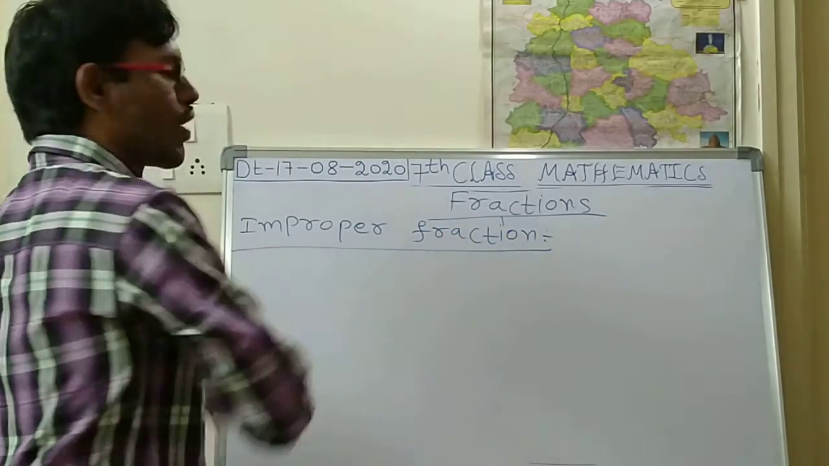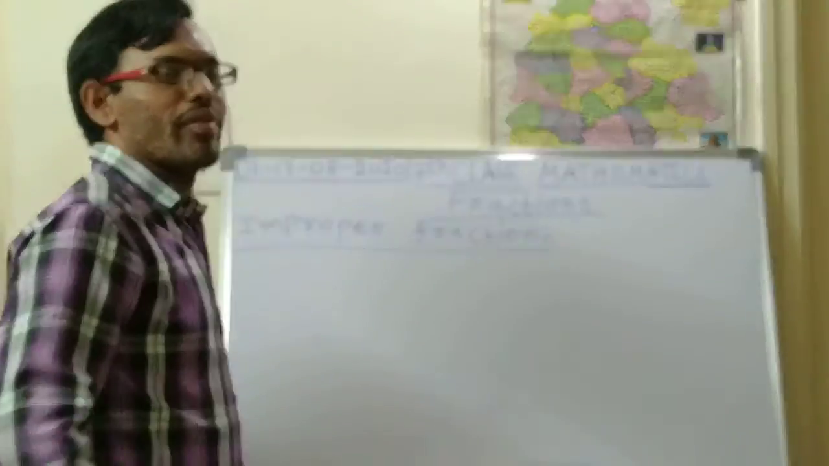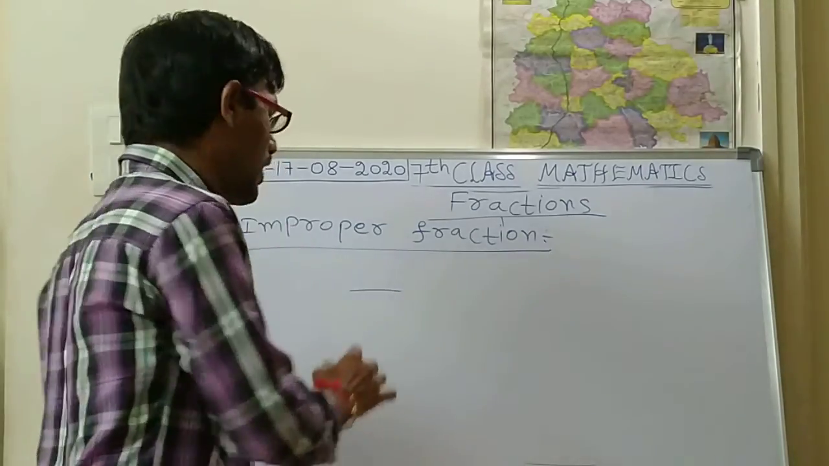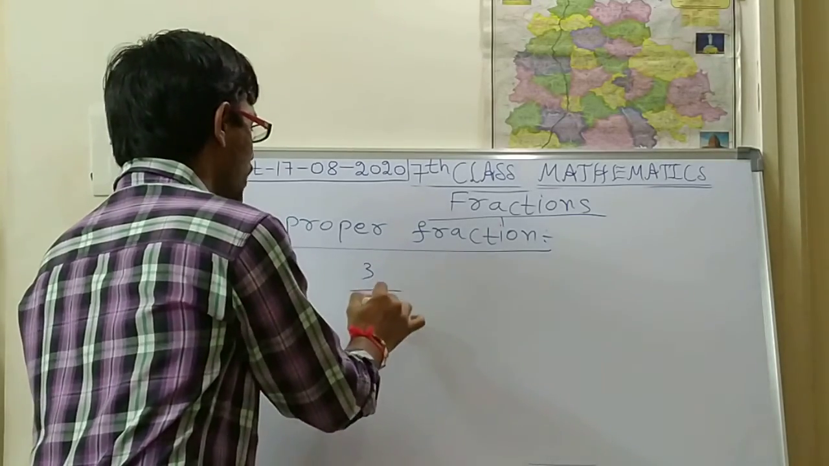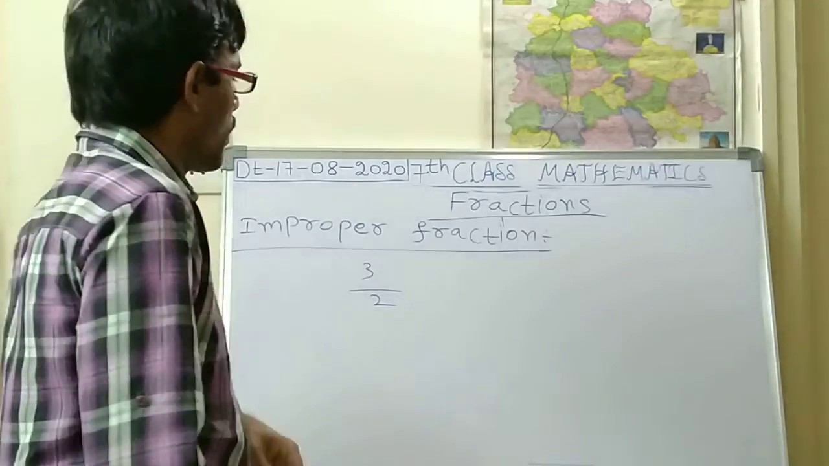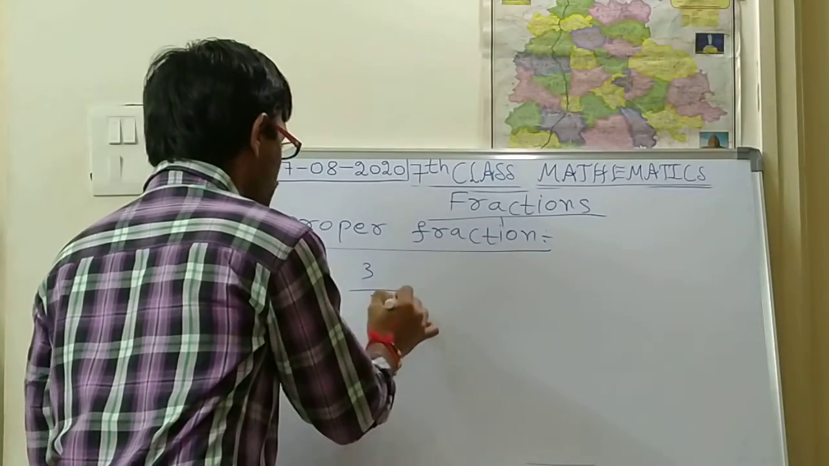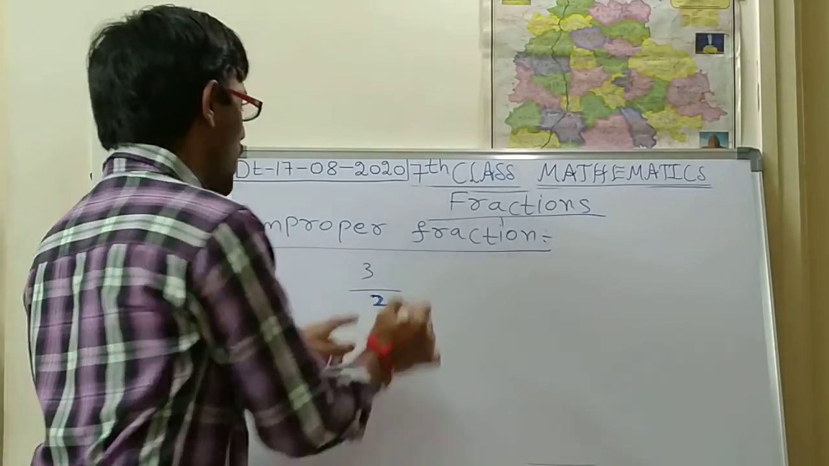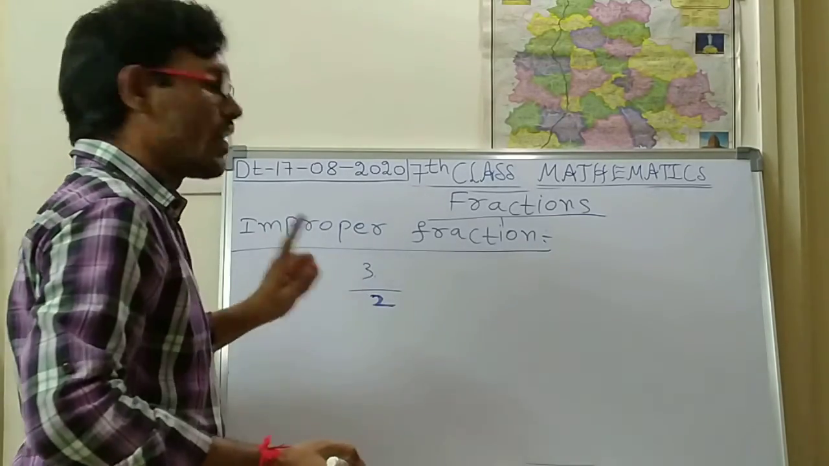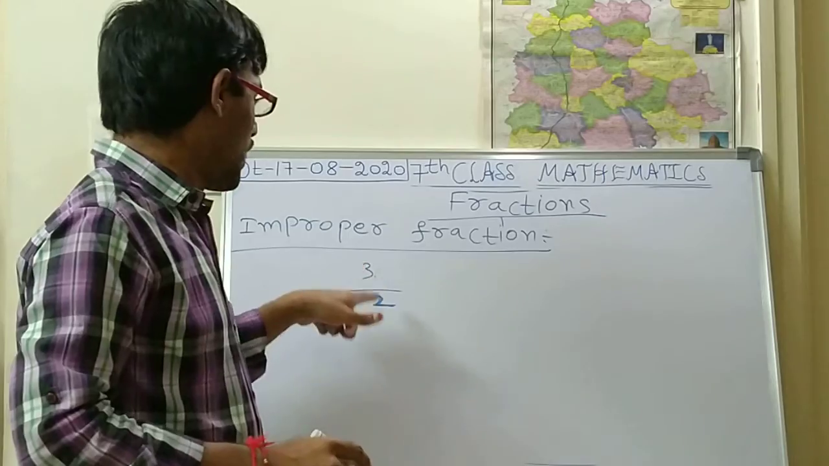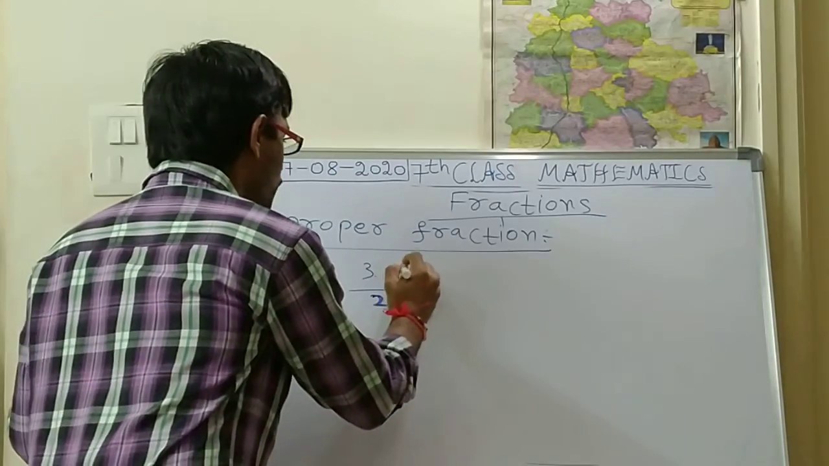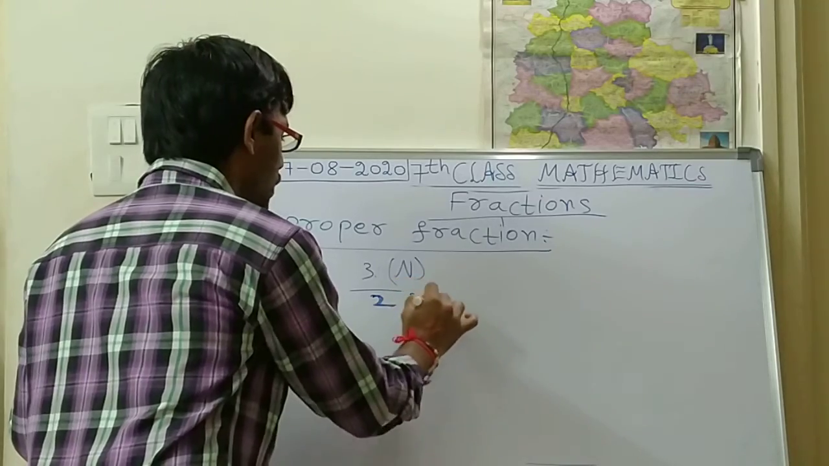So what is an improper fraction? How should an improper fraction be? If any fraction is given, how can you say whether the fraction is improper or not? In the fraction, the numerator value should be larger than the denominator value. So this is the numerator and this is the denominator.